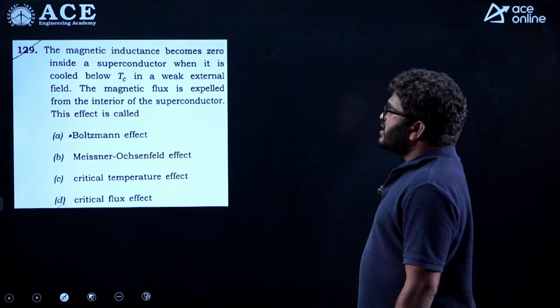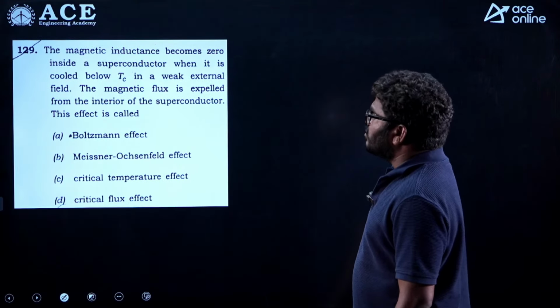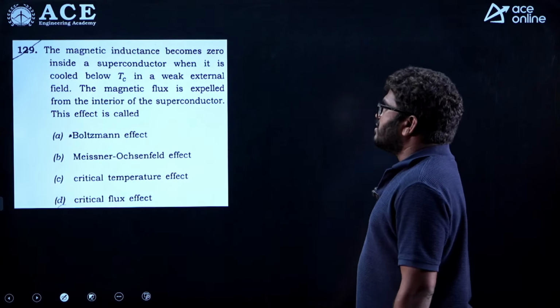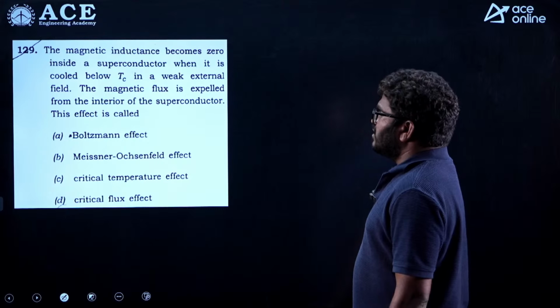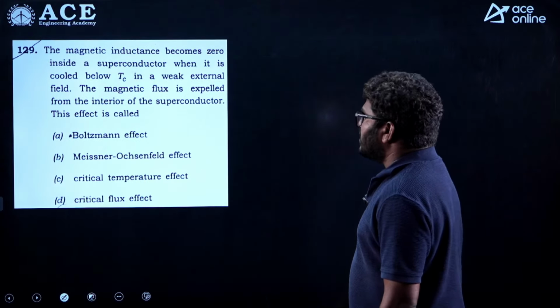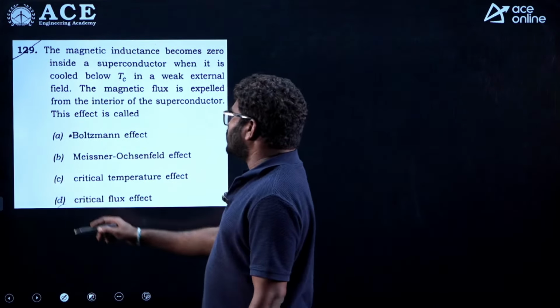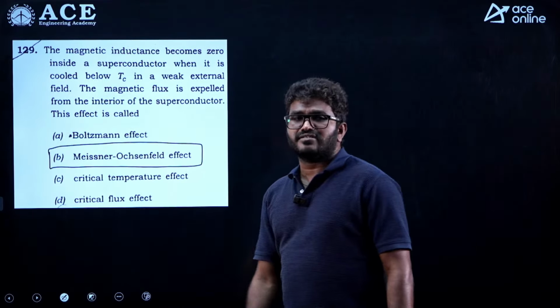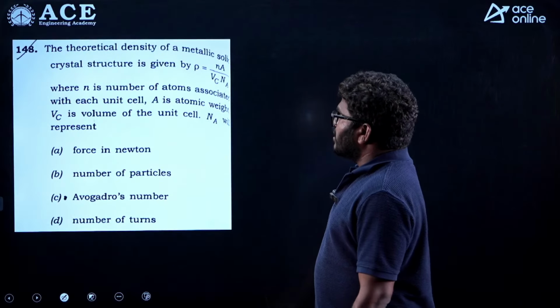Now, the magnetic induction becomes 0 inside a superconductor when it is cooled below the critical temperature in a weak external field. The magnetic flux is expelled from the interior of the superconductor. This effect is called the Meissner effect. So, B is the correct answer for this question, right.